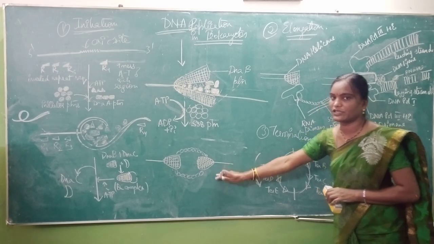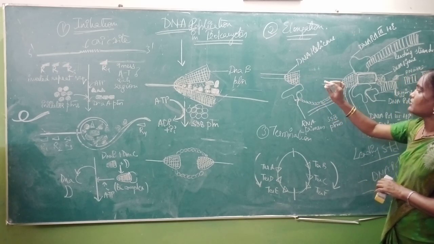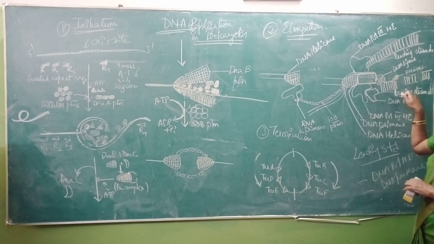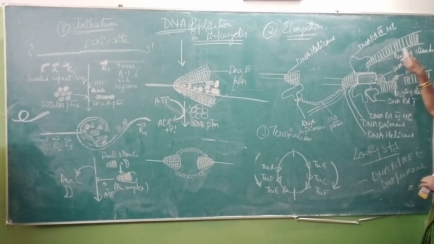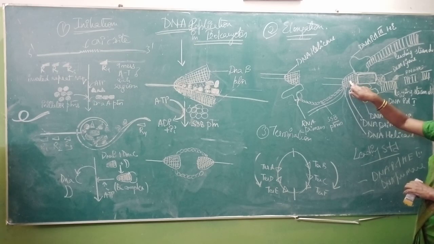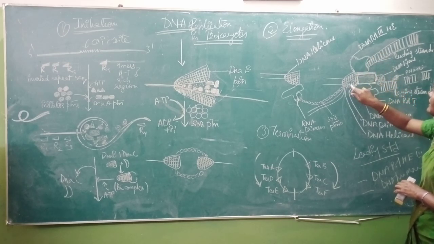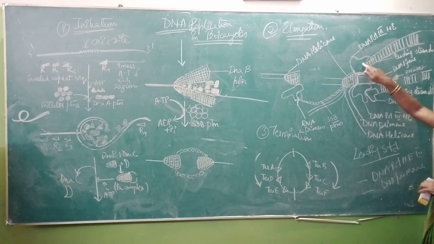This is the end of your initiation. Now it's coming to the elongation. This is your parental strand. From this parental strand, two newly synthesized dotted DNA strands are formed. So this is your leading strand and this is your lagging strand. There are no breaks, no gaps formed in this leading strand. For the synthesis of the leading strand, you need only DNA helicase enzyme and DNA polymerase 3 holoenzyme. So continuously the leading strand is synthesized.